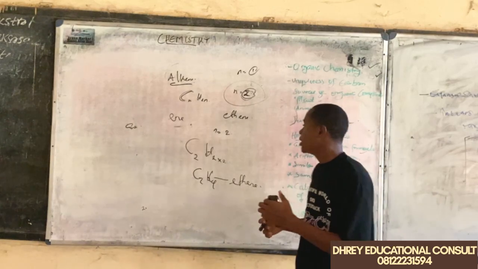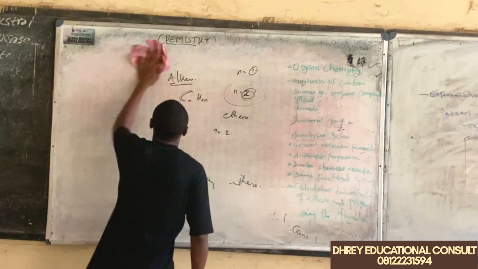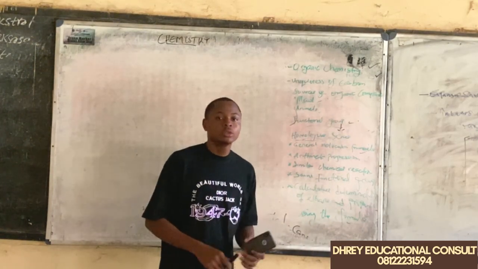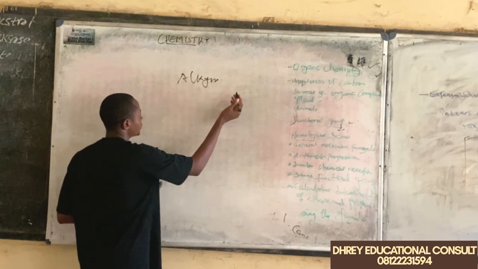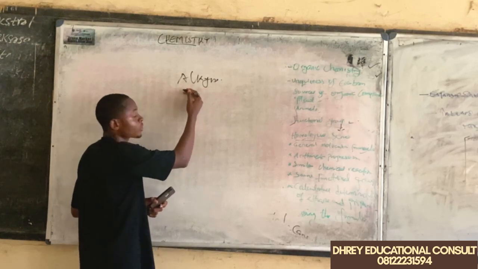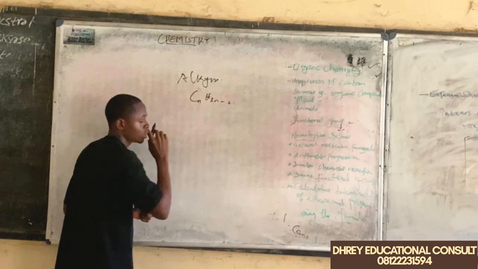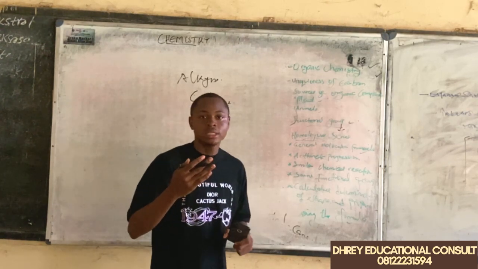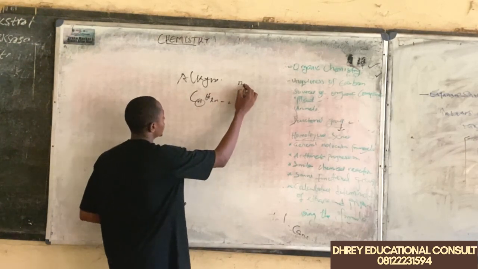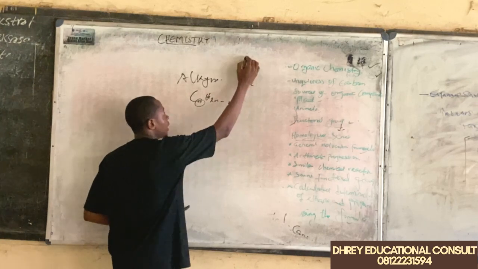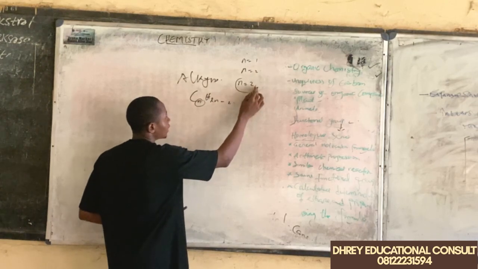So the next one we are looking at is the alkyne family. After these 3 families, we'll move to our next subtopic. So another homologous series is what we know as the alkyne series, or the family of the alkynes. They have a general formula of CnH2n minus 2. So we can easily predict the first member of this family. Also take note, our n starts from 2. So in alkane, n starts with 1, alkene, n starts with 2, and same with alkyne, n starts with 2.